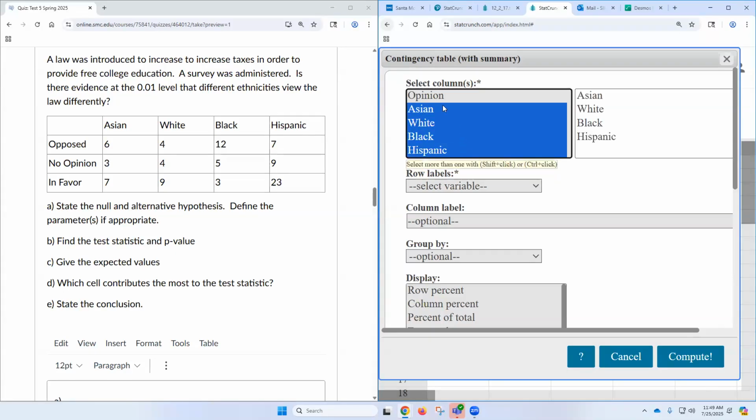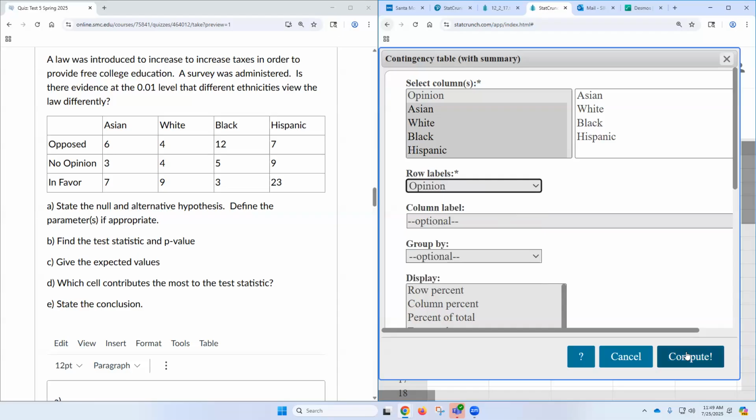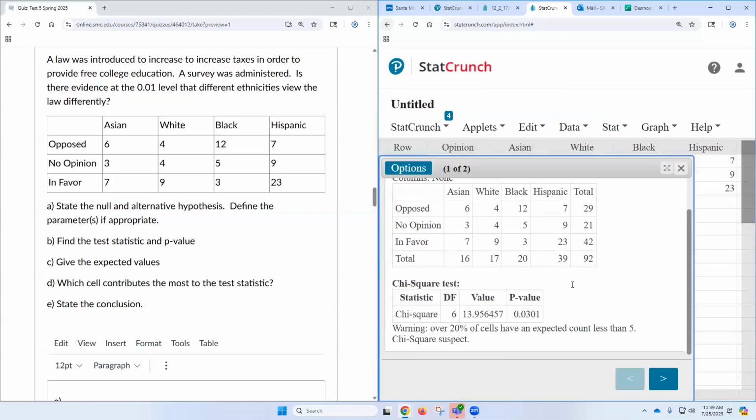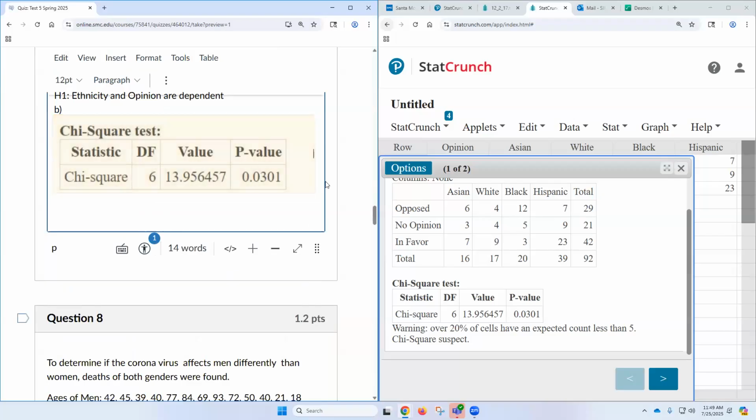Now we're going to select Asian to Hispanic. And then the row label should be what? Opinion. And then press compute. And it's going to give us the value and the p-value. Can we copy all this chi-square test stuff? Let's get all that. Paste it in. Boom. We got the test statistic and the p-value.